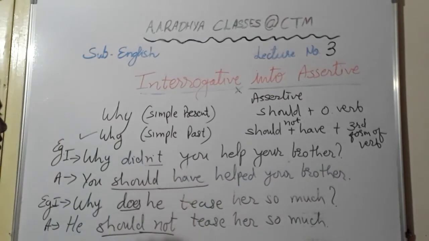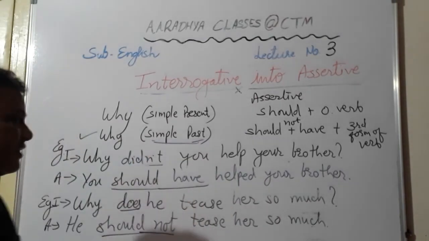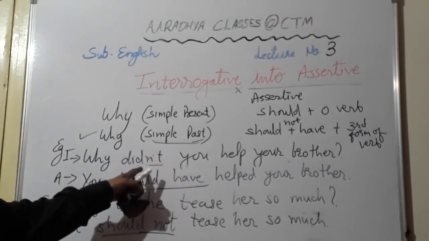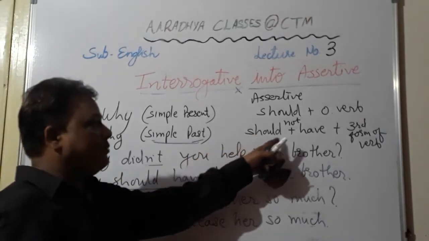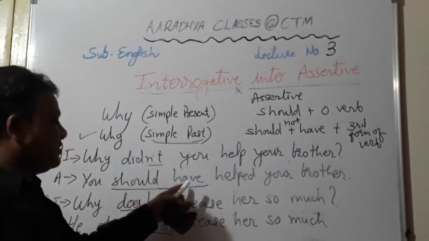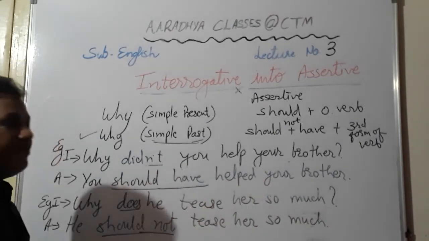Okay, students, here I have written simple past tense. When a sentence is given in simple past tense, a why question, and if it is negative, then should plus have plus third form. So here I have taken should plus have plus third form, and then the remaining words. So, why didn't you help your brother?